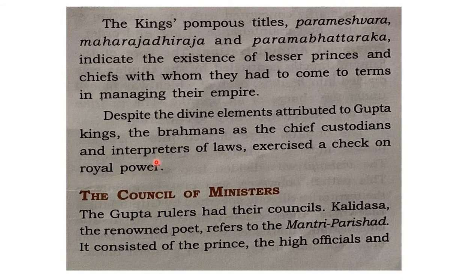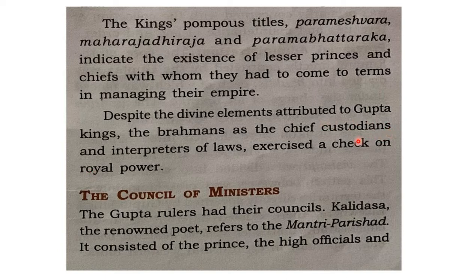If the king tried to give justice, he would take the advice of a Brahmin, and whatever the Brahmin said, they used to listen, because they were the custodians and in charge of the law department. Whatever they interpreted used to be final, generally. Only in this area can you see the Gupta kings having some kind of restriction.